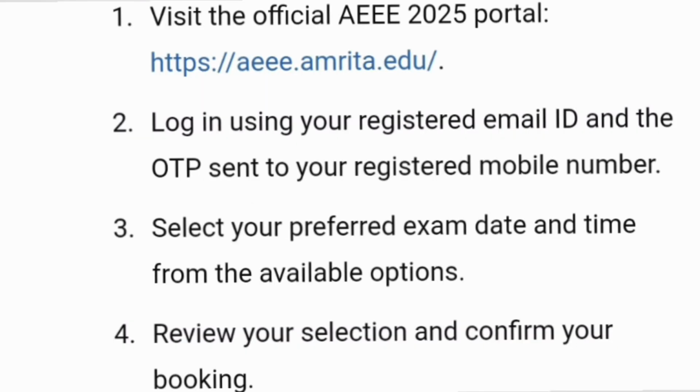So how exactly you have to do slot booking is, you will have to visit the official AEEE 2025 portal, which is aeee.amrita.edu. Once you go there, you have to log in using your registered email ID, and the OTP will be sent to your registered mobile number. You will have to enter that OTP and password as well, and then you will be able to see the dashboard. You will have to select your preferred exam date and time from the available options. Once you have selected it, you can review your selection and then confirm your booking, and then it will check the system and allocate you the particular date.